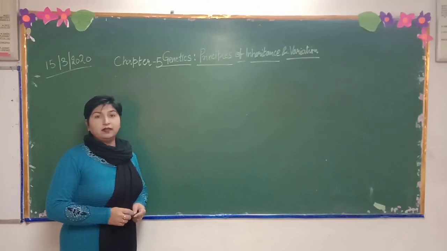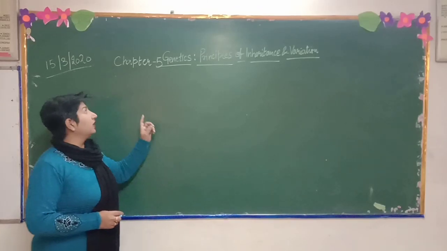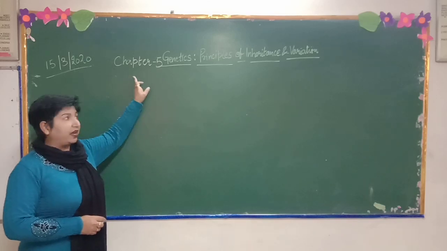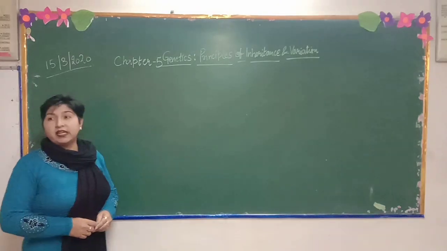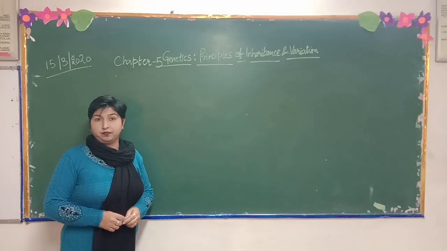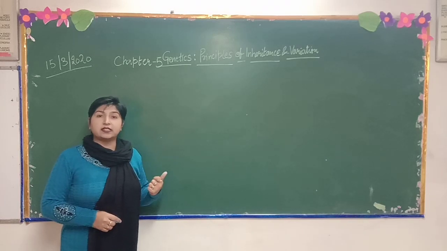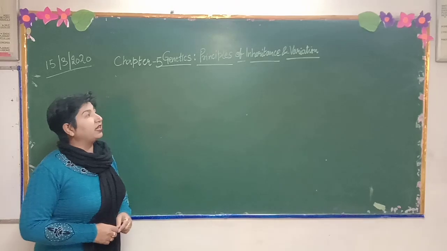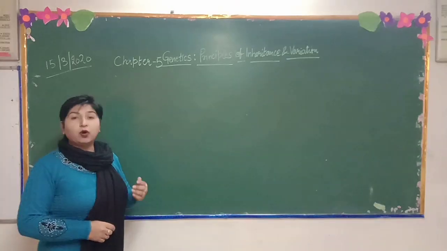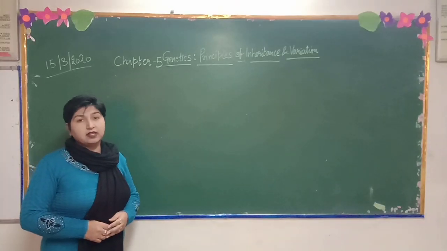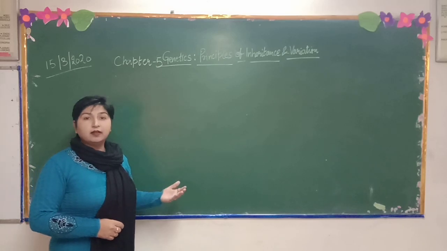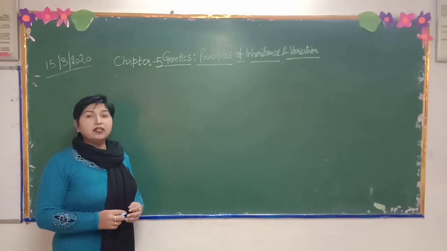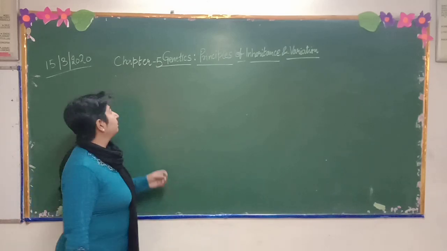Good afternoon everyone. Today we are going to learn about genetics, chapter 5, principles of inheritance and variation. In this unit of genetics, we have three chapters: genetics, principles of inheritance and variation, chapter 5; molecular inheritance, chapter 6; and chapter 7, evolution. We learn these chapters one by one.